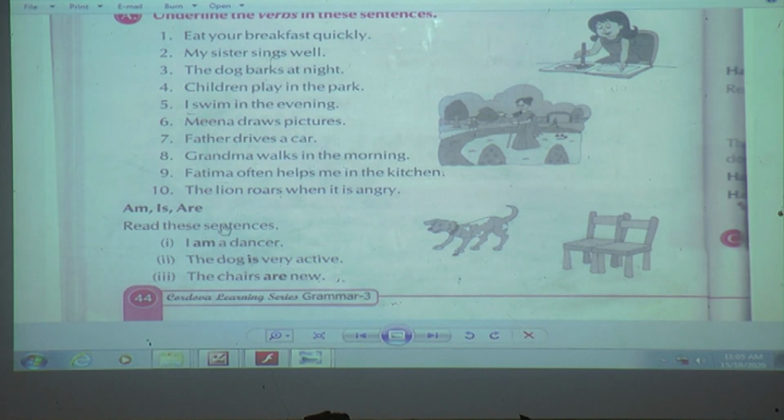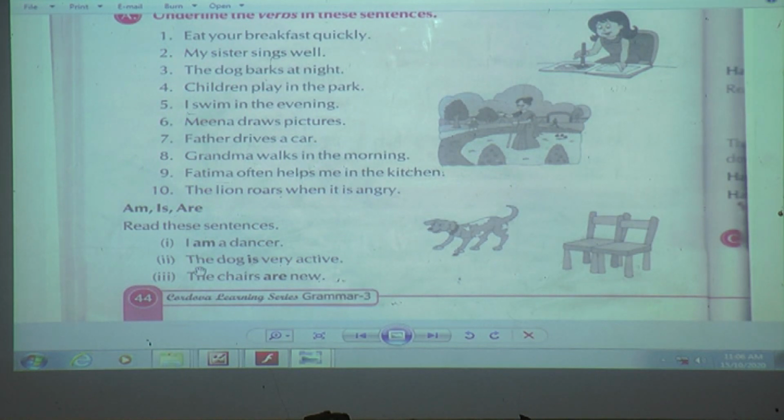Now read these sentences. What are the three sentences given? Come on, read. Yes. I am a dancer. Now keep in your mind, am always comes with the word I, with the subject I. Am never comes with any other subject. Always am comes with the subject I. So please keep in your mind.